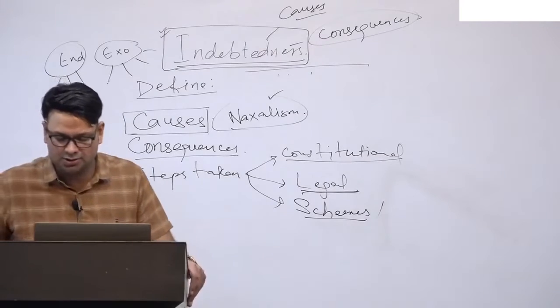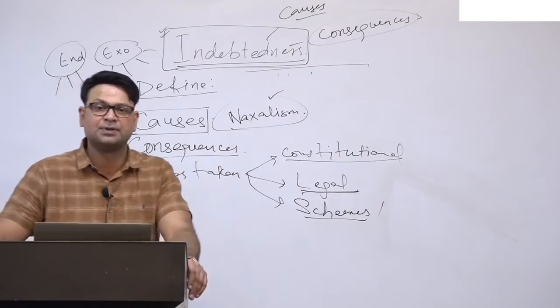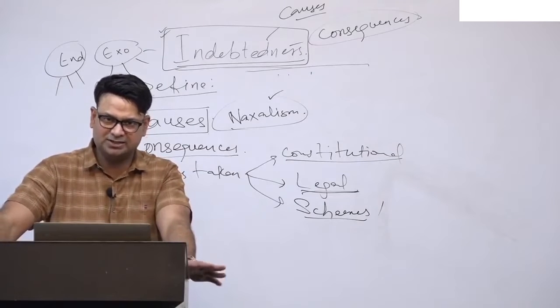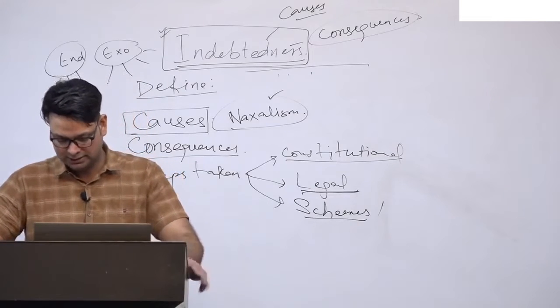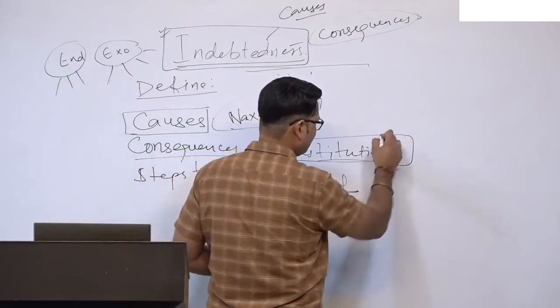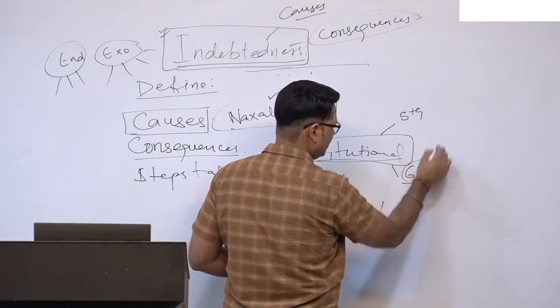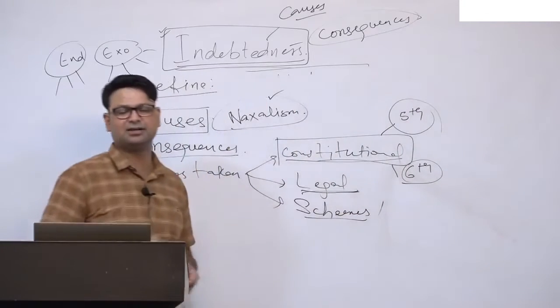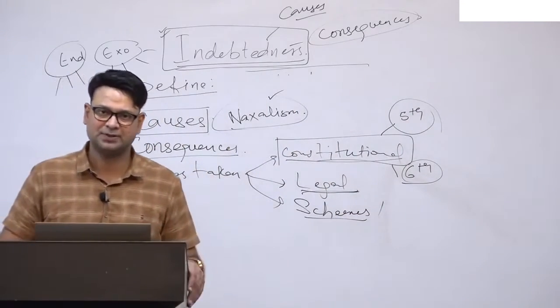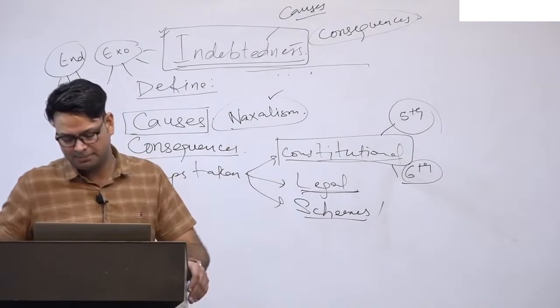In the constitution, you know that there are many provisions specifically to help the people in tribal regions. There are the 5th and 6th schedules, in which special provisions are given for the development of tribals. There is Article 244 which prescribes special monetary benefits.